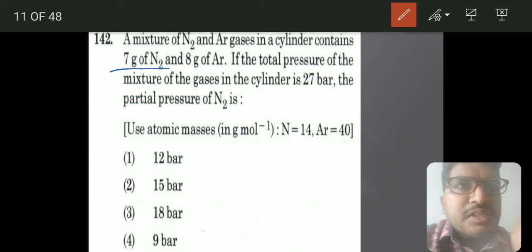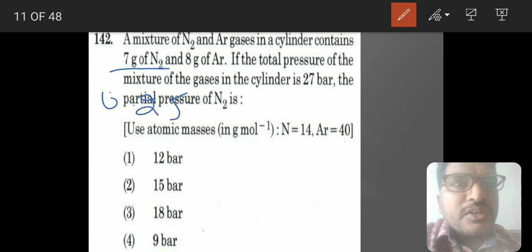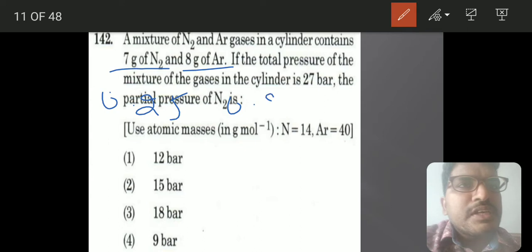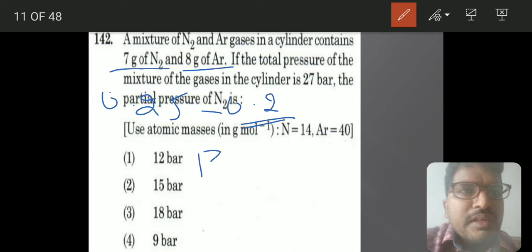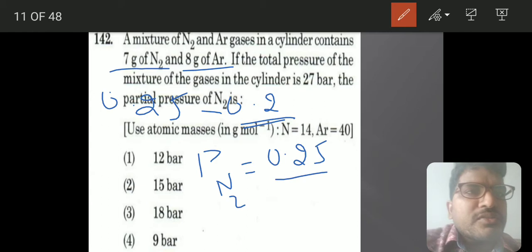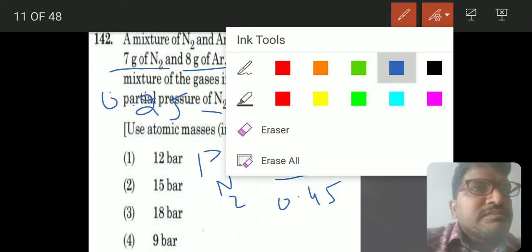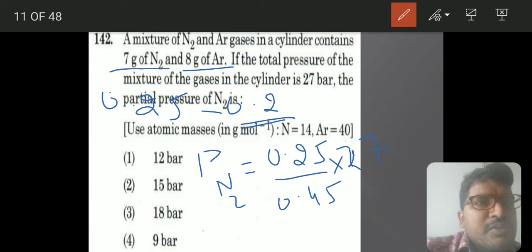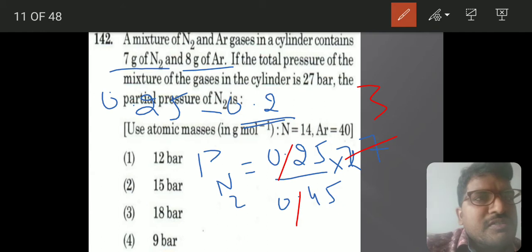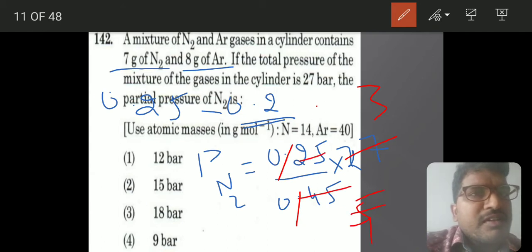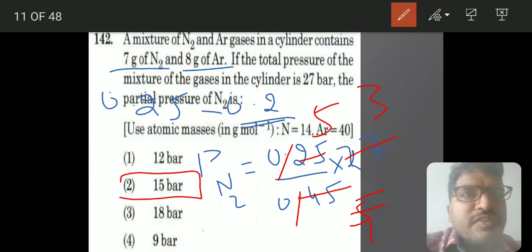So the nitrogen amount is 0.25 and the argon amount is 0.2. They are asking for the partial pressure of nitrogen. The partial pressure of nitrogen equals the mole fraction of nitrogen, 0.25 by 0.45, into 27. You can cancel like this: 9 3s are 27, 9 5s are 45, and 5 3s are 15 bar.